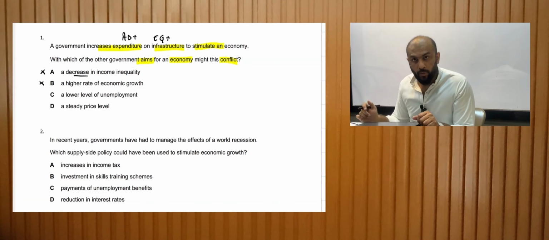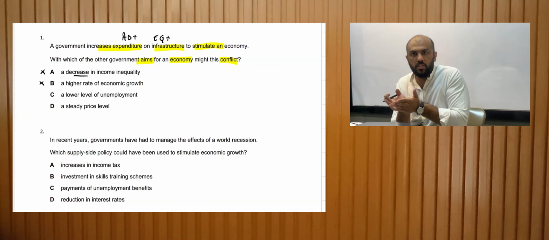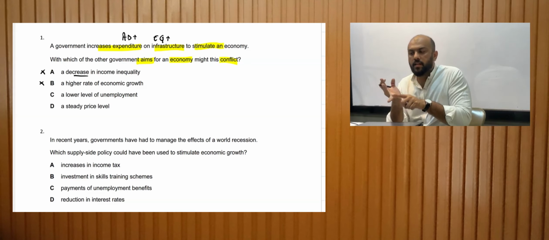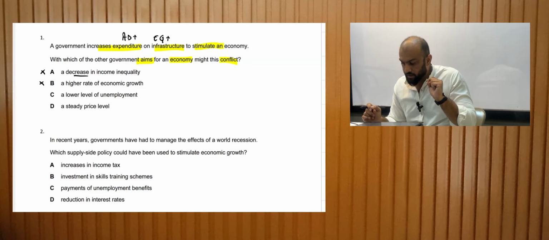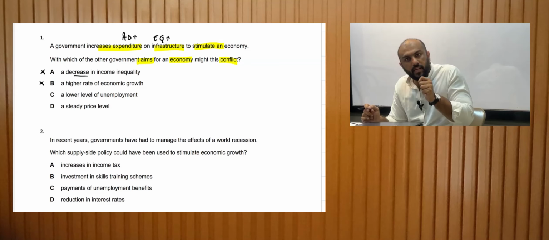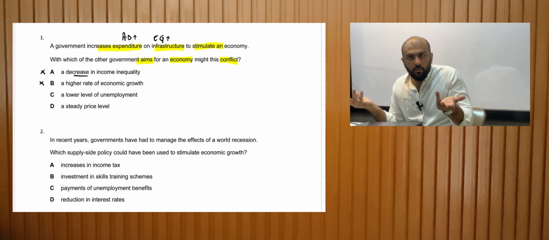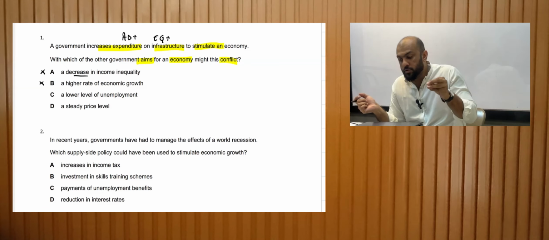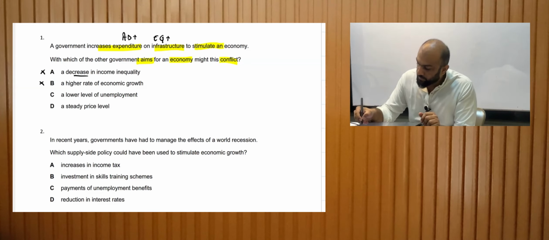Lower level of unemployment. Whenever the aggregate demand is increasing, you can make a graph and you can check that the real GDP would increase and unemployment would decrease. So unemployment is decreasing, there is no conflict between the government objectives. We want unemployment to be low, and it's saying it's low, so there is no conflict.